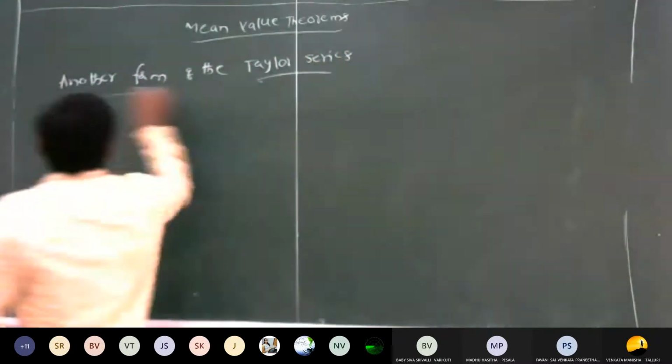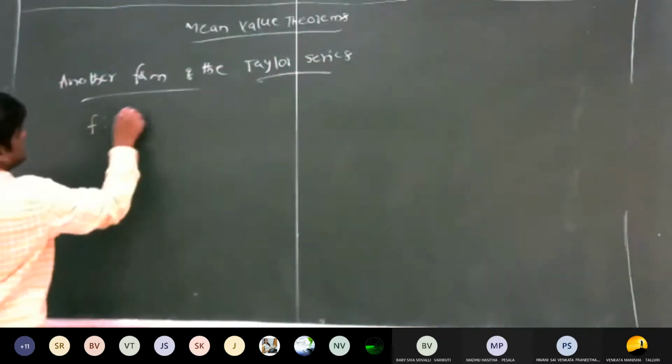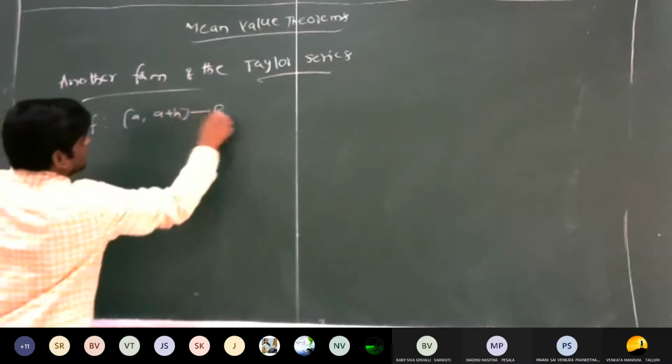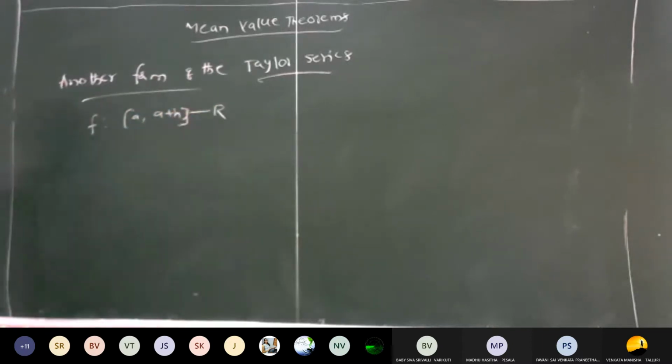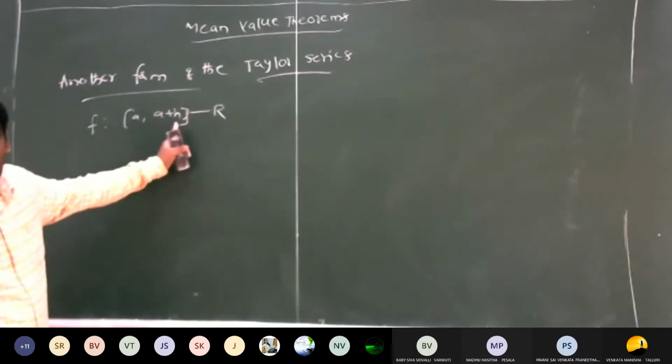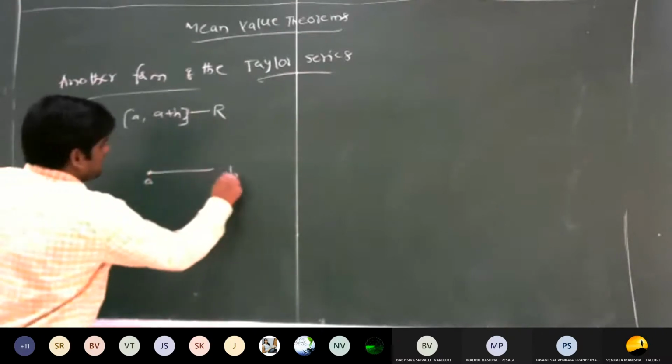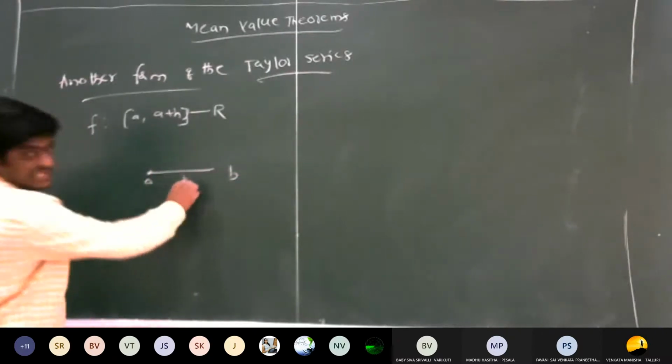Suppose f is a real valued function defined on the interval a comma a plus h. You may take a comma b, no problem. Here a, and here b, so the difference is h.